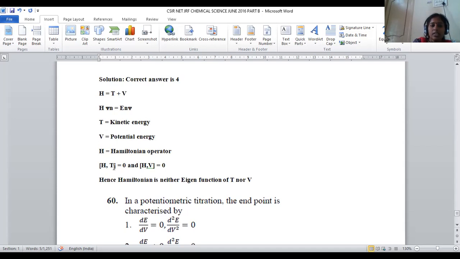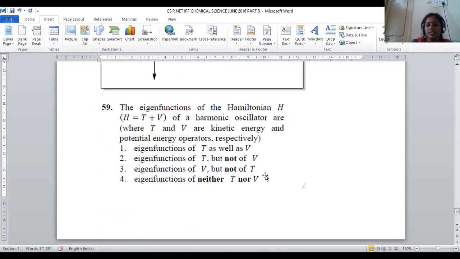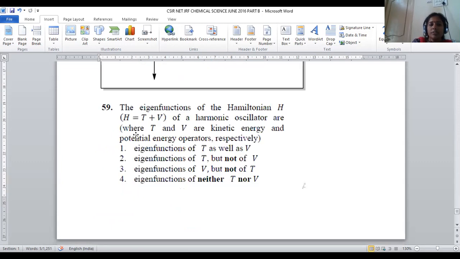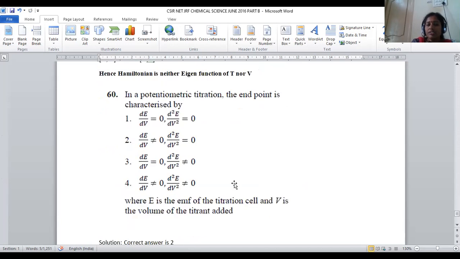Hamiltonian with T, which denotes kinetic energy: this product is 0. Hamiltonian with potential energy: the product is also 0. That's the reason why the Hamiltonian eigenfunction is neither an eigenfunction of the kinetic energy nor of the potential energy. There is no direct relation. So neither for T nor for V. For question number 59, option number 4 will be the correct answer, right? Let us move on to the last question.